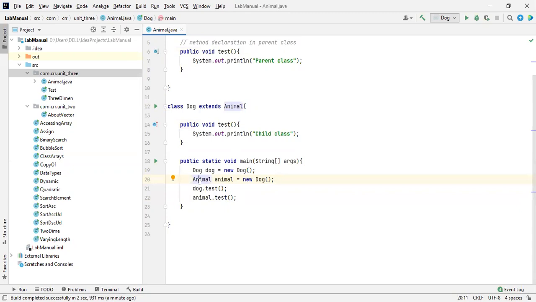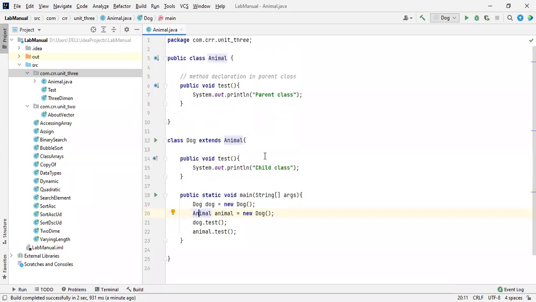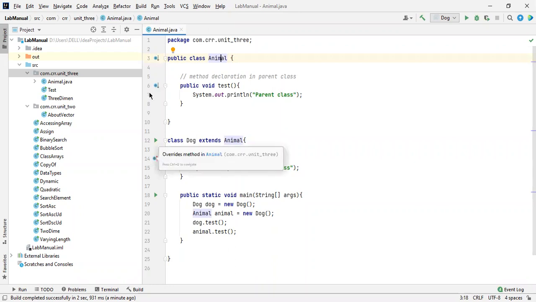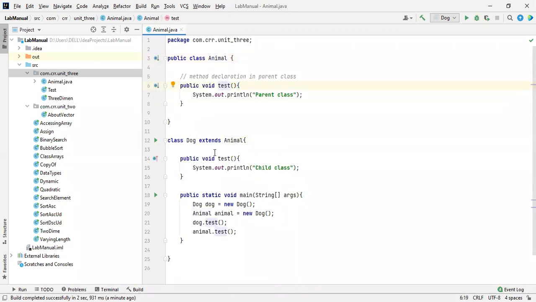So here one thing you have to remember, there is another example, I will show you that. This is a general example, like a dog acquiring the properties of an animal, because we consider the dog as an animal. The overriding concept has been achieved by declaring the same method name as well as the same parameters, and the return type should be the same also. Let me take another example. Let me copy that one so that we will save some time.